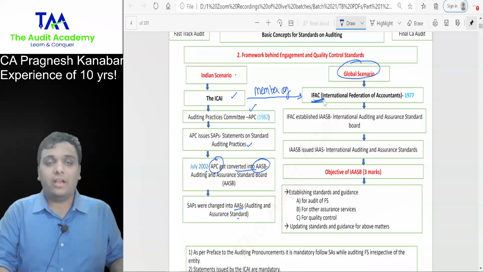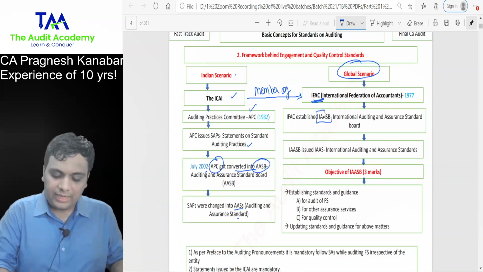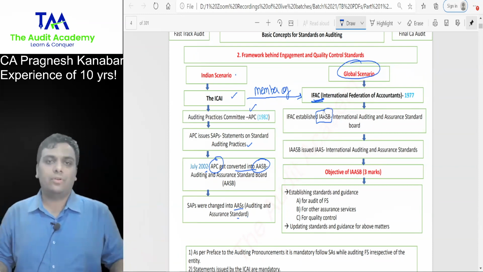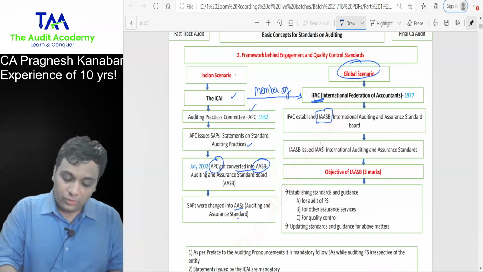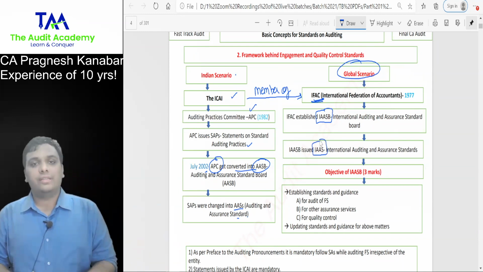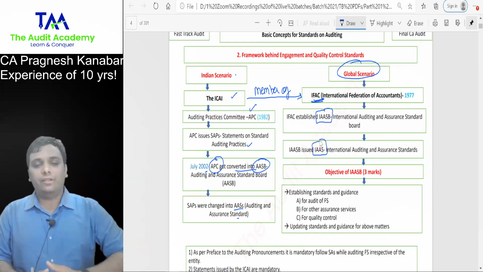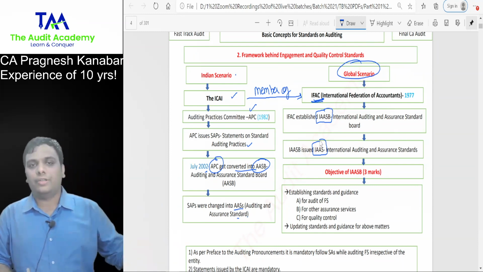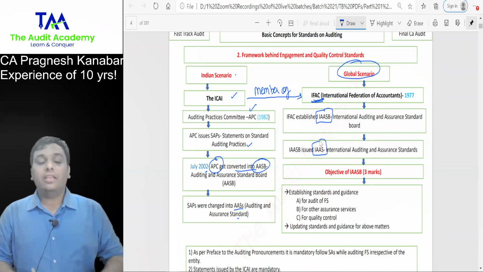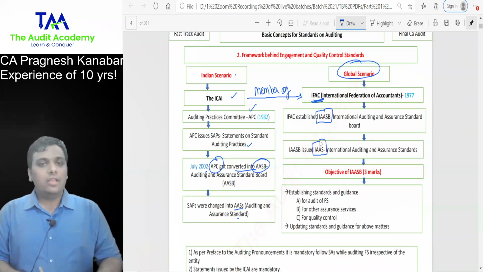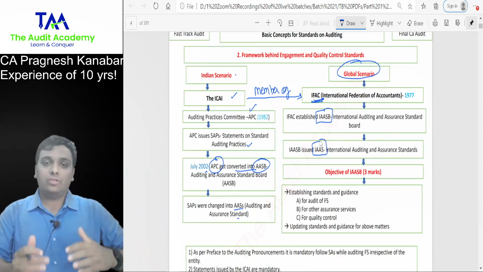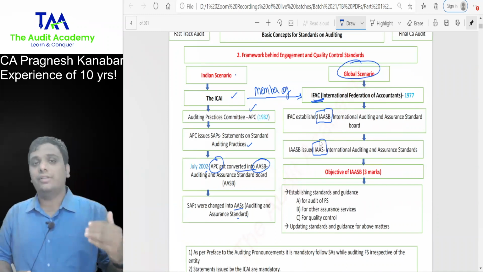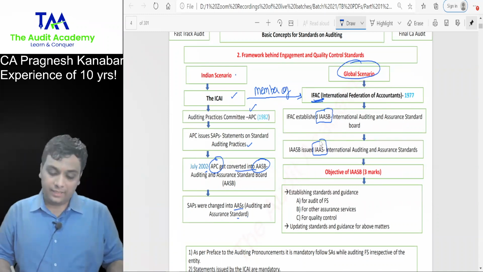IFAC has established the International Auditing and Assurance Standards Board, and this IAASB issues international auditing and assurance standards. Whether you study in India, Canada, Australia, UK, in fact USA also, you will find that the standards and auditing discussion remains the same because all of us are following the instructions given by IFAC.